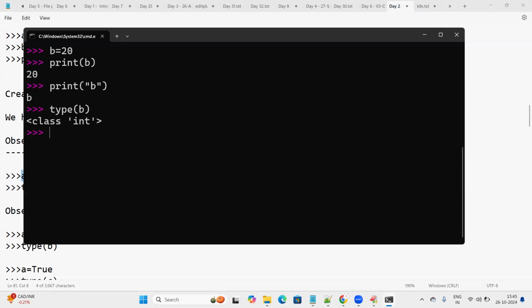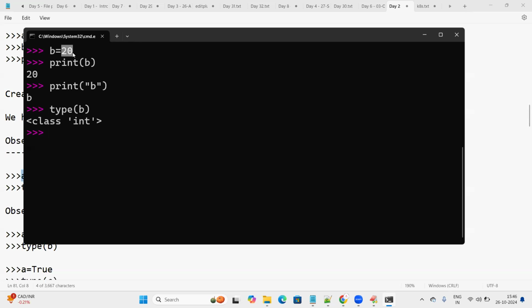What is type of B? What is the data type? Type is a function which returns the data type of this particular variable. If I write type of B, it will return the data type of this B variable. Just as print of B is printing the value of the variable, type is also a function which prints the data type of this variable. Anyhow, in Python, we are not declaring any data types, but based on the value that you are giving, it will print.